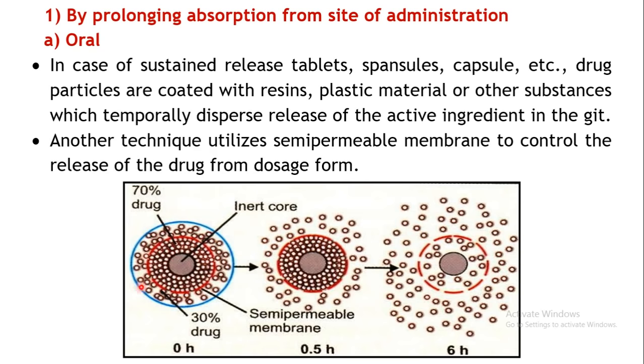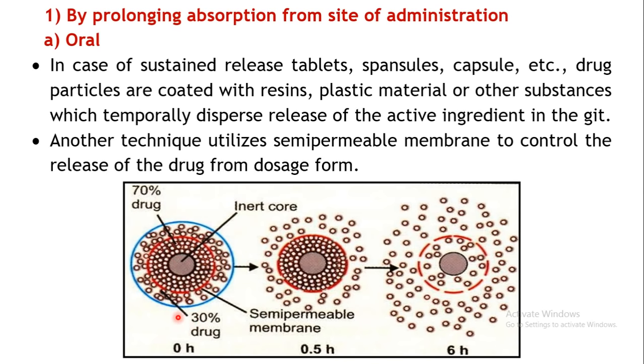Say for example, the diagrammatic representation is given over here. An inert core is present, on which you place your drug, and it is surrounded by a semi-permeable membrane. You can see that there are pores over here. This is semi-permeable in nature, so it will control the release of your drug from here. In this region 75% of your drug is placed, and in the outer layer 30% of the drug is placed.